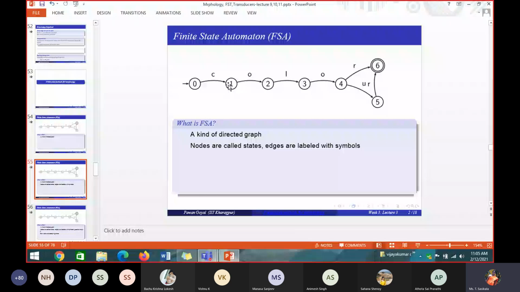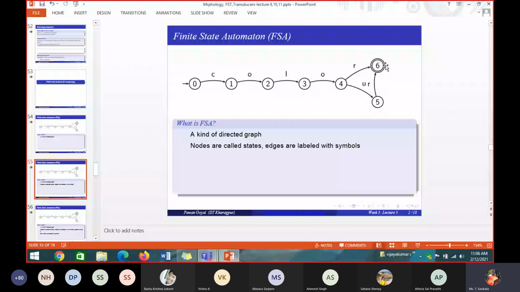And the final node, or the final state, is also called an accepting state. It is represented by a double circle. The start node is represented by 0, and the end node, also called a final state or an accepting state, is given by the double circle. Here node 6 is a double circle, which represents an end state or a final state. There may be more than one final state in a given finite state automaton. These are all the properties of finite state automata.